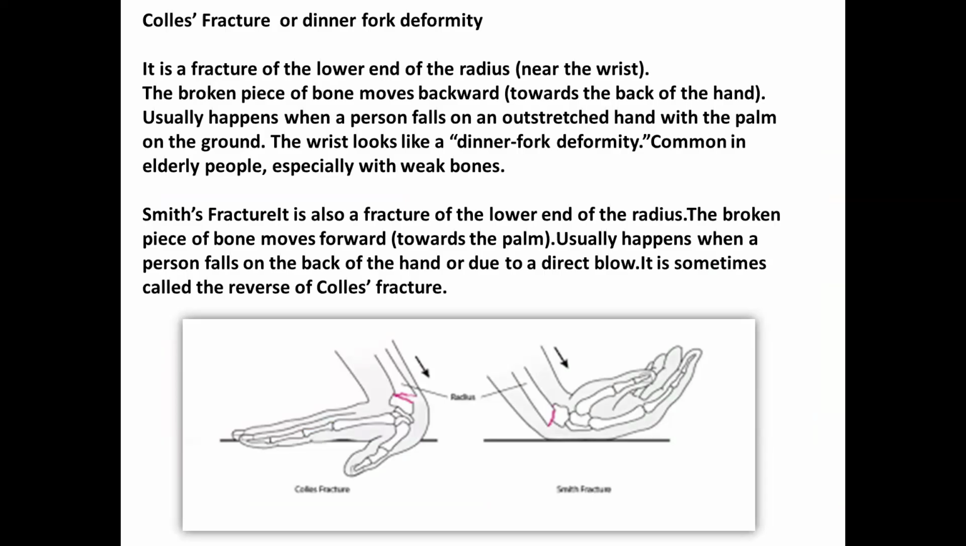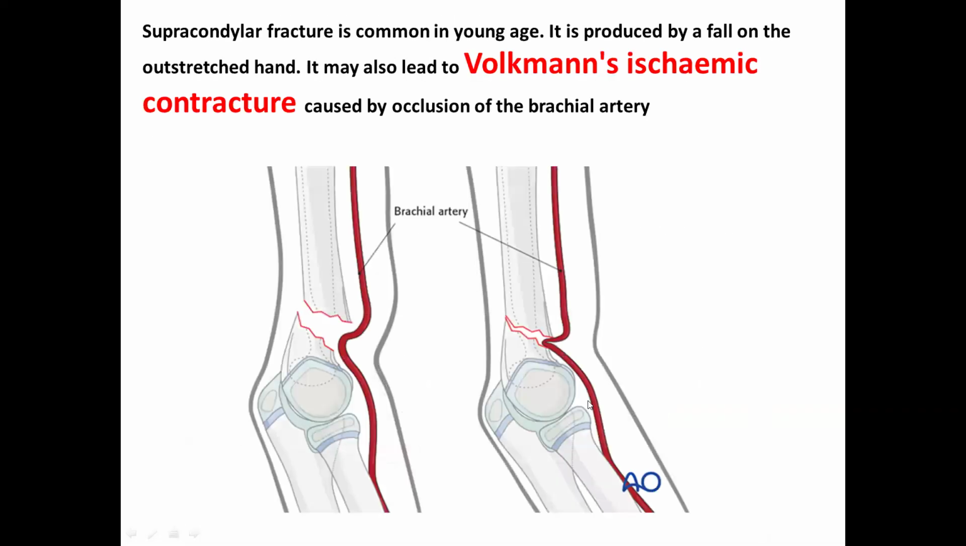And previously, we have seen Colles' fracture. The other name of Colles' fracture is dinner fork deformity, in which the fracture occurs at the radius when the hand is pronated, while in Smith fracture, the fracture occurs at the distal end of the radius, but when the hand is supinated.